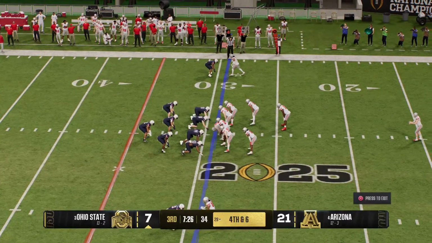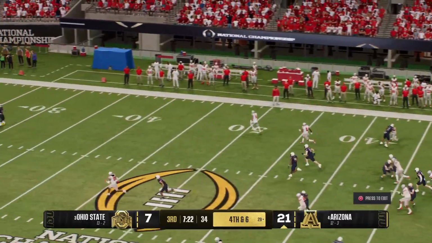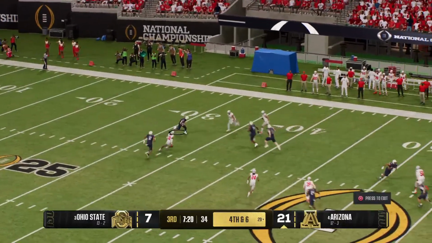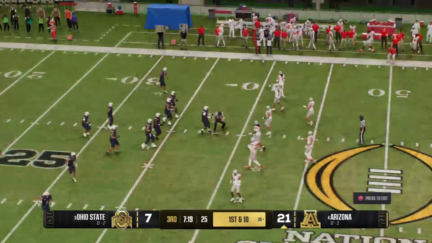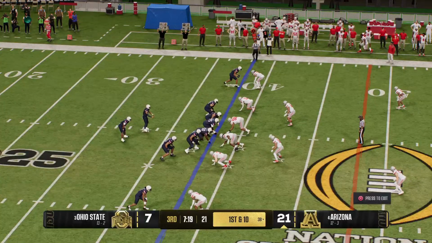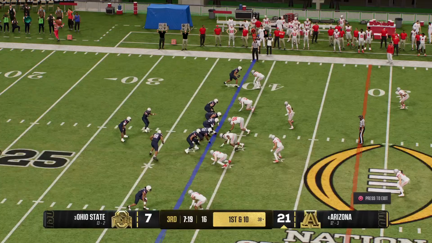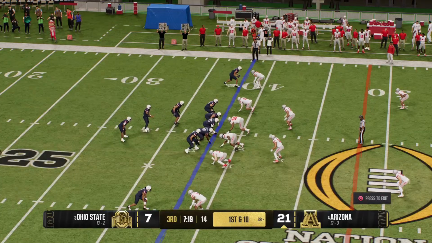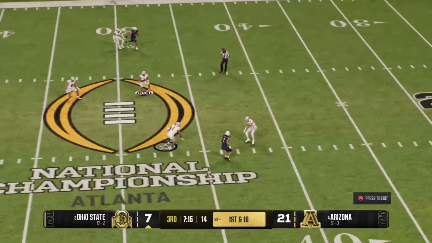The Buckeyes bring their punt team onto the field. He's on to boot it away now. And the returner will be brought down. 1st down play call coming up. How aggressive will it be? Tight end goes in motion. On 1st down, it's play action. Quick throw to his receiver.